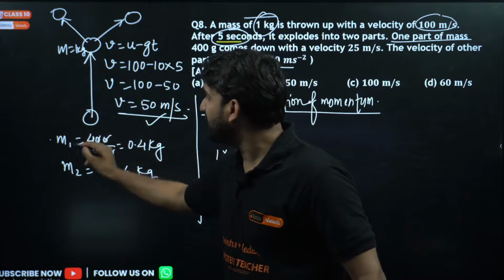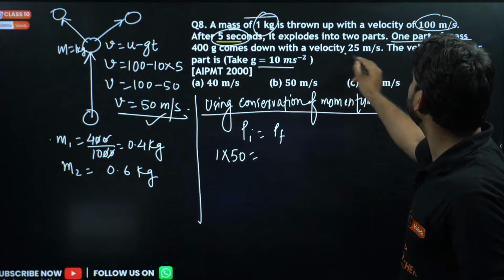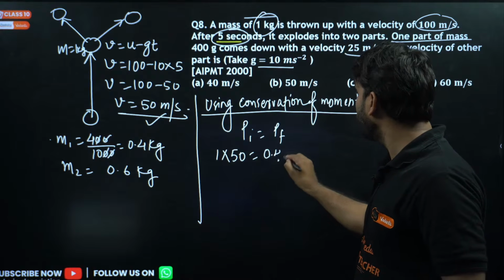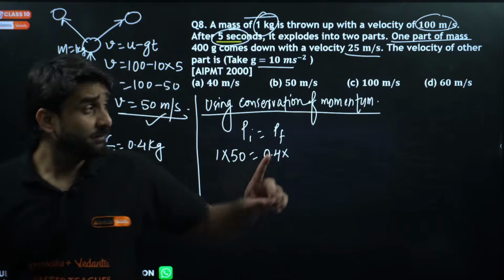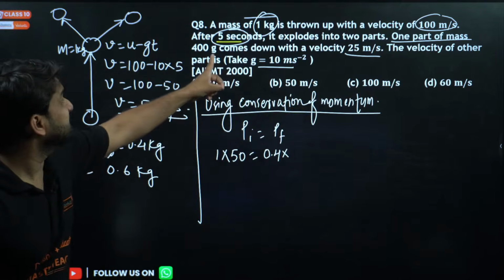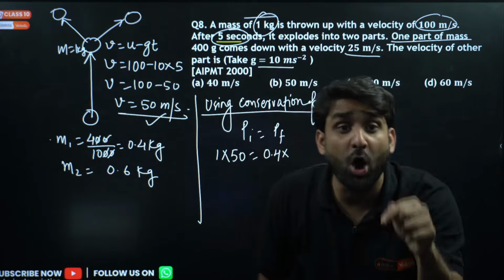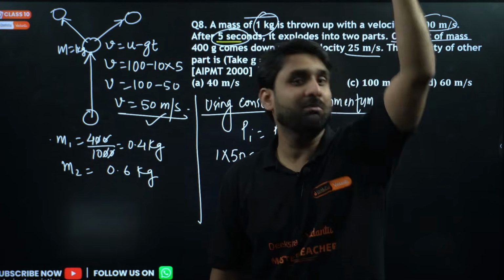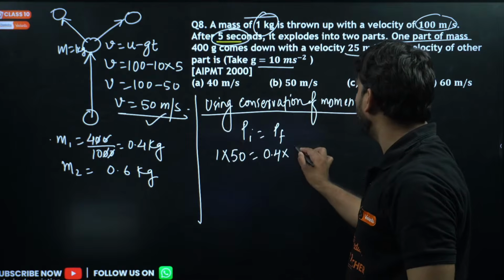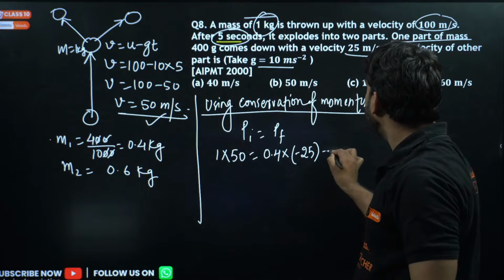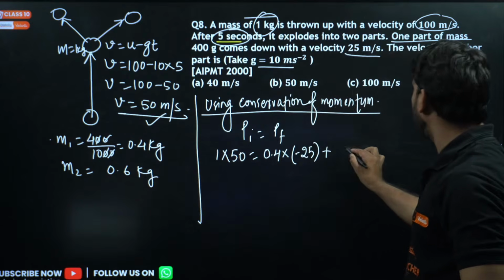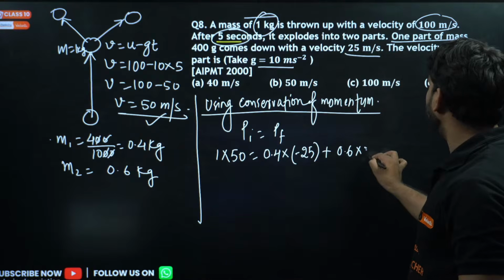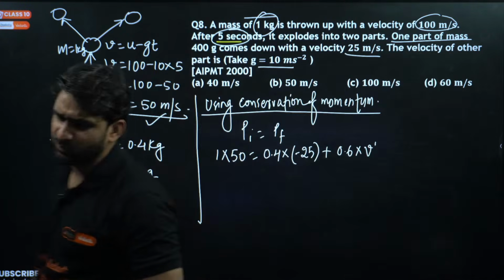One part of mass 0.4 comes down. The explosion is happening in the upward direction and the body is coming down, so its speed will be -25, plus the other part of mass 0.6, for which we have to find the speed. Let's say this is v dash.